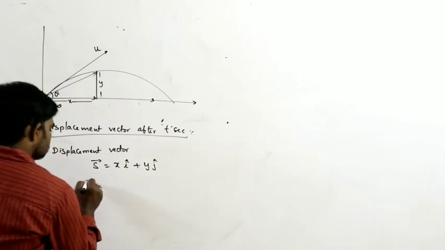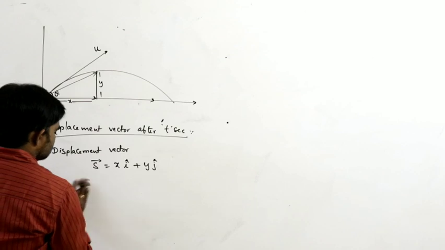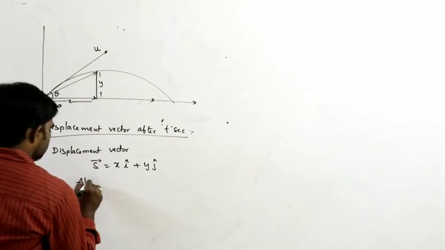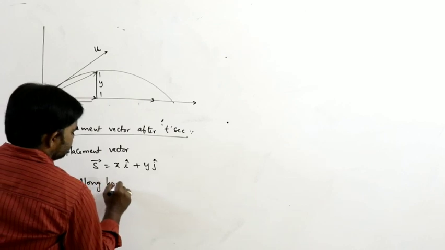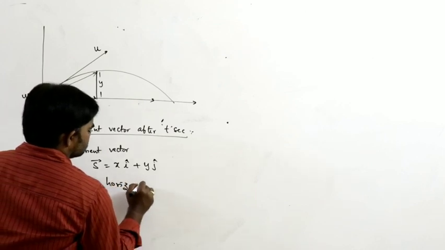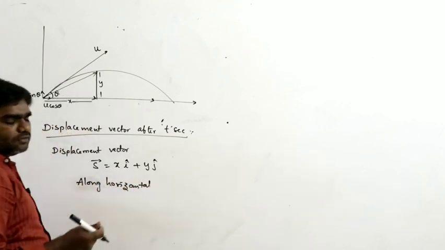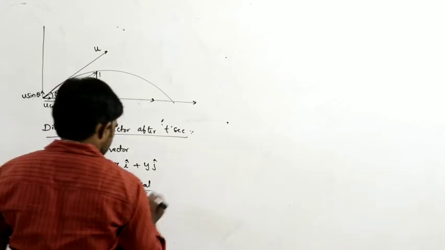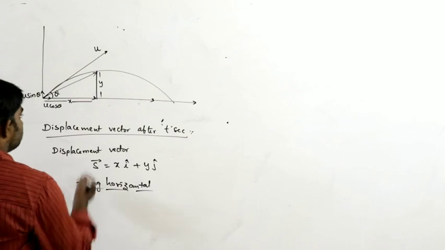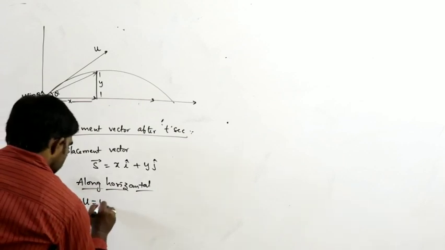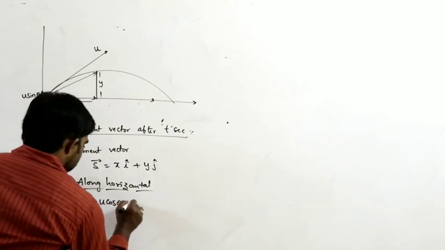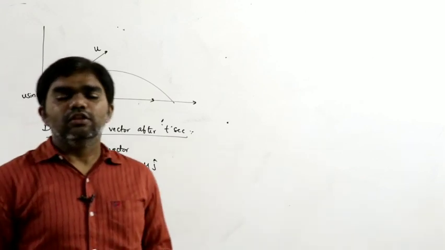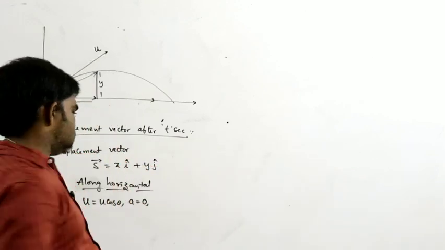Now for S bar, first the horizontal direction: what is the distance along horizontal? We already derived this when proving that the path of the body is a parabola, but once again, along the horizontal direction the velocity is u cos theta and the acceleration of the body is 0, because along the horizontal direction the body moves with constant velocity.